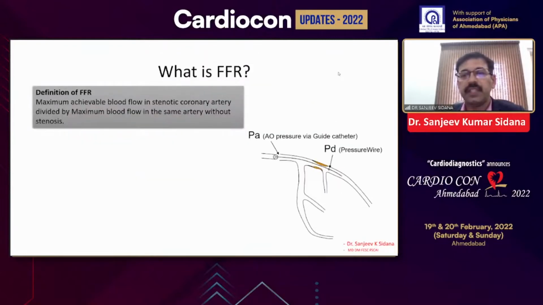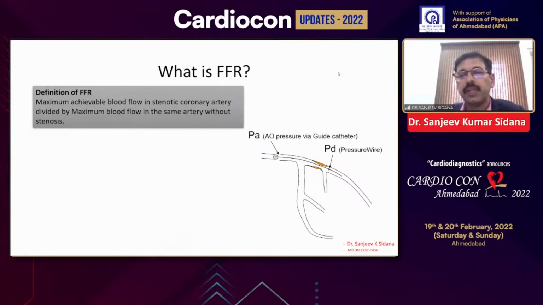It is very easy to perform FFR. We just take an FFR wire and equalize it first to the atmosphere, and then equalize again after taking it out of the guide. Then the wire is advanced distal to the lesion, and maximum hyperemia is induced, most commonly with intravenous adenosine, and it is very easy to calculate the ratio.